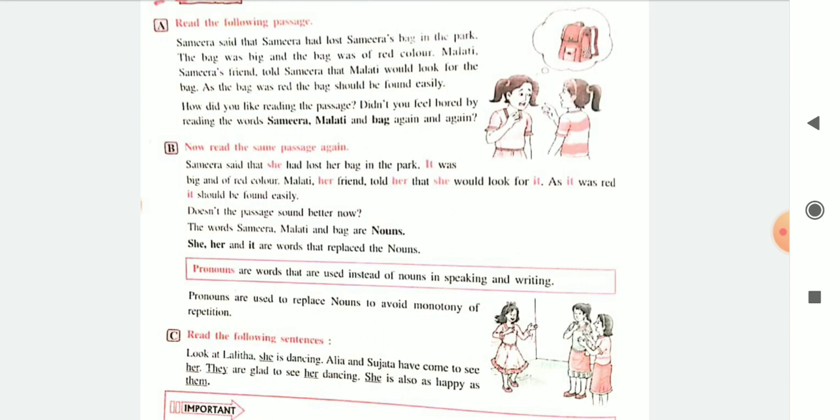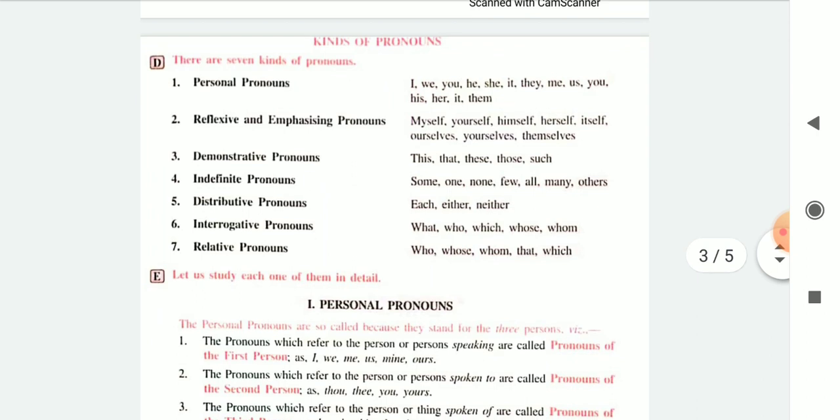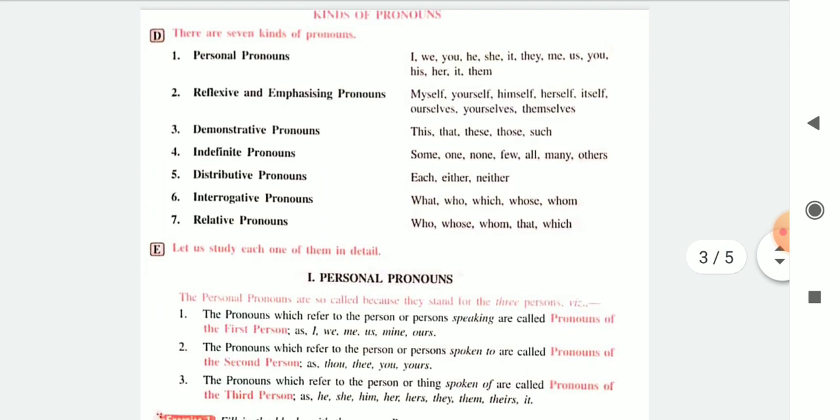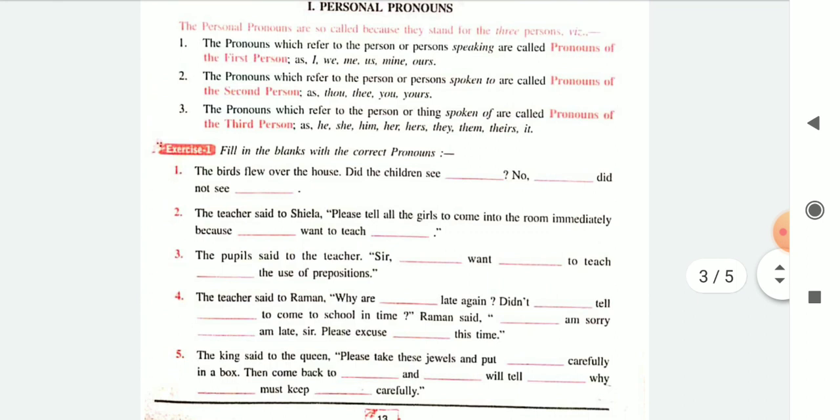Now, after knowing what are pronouns, we have another important thing to do, and that is the kinds of pronouns. The various kinds. We are doing only the first 3 today: the personal pronouns, reflexive and emphasizing, and then the demonstrative pronouns. Personal are the pronouns that are used for your very own self. They are called personal pronouns. The examples which I just gave,